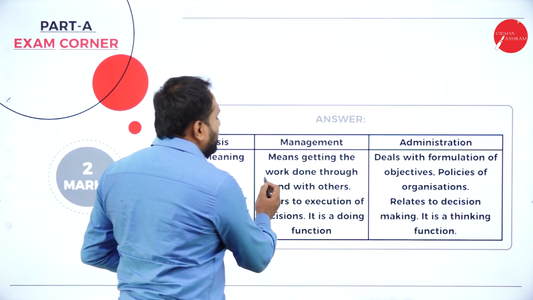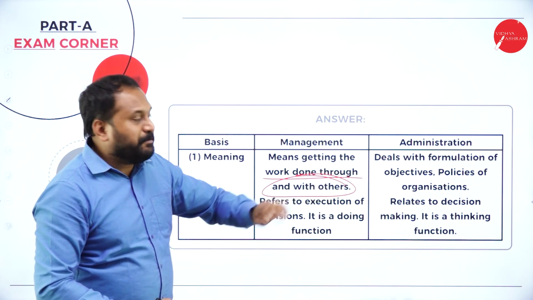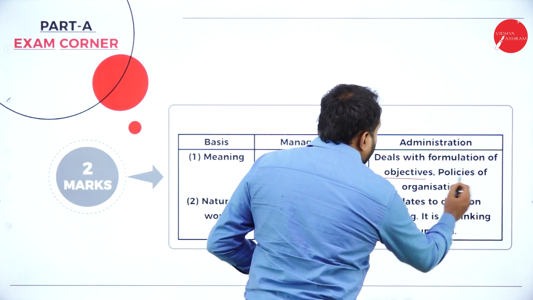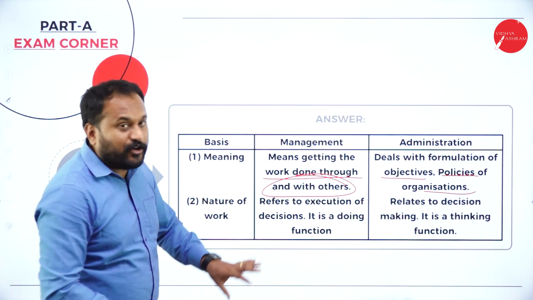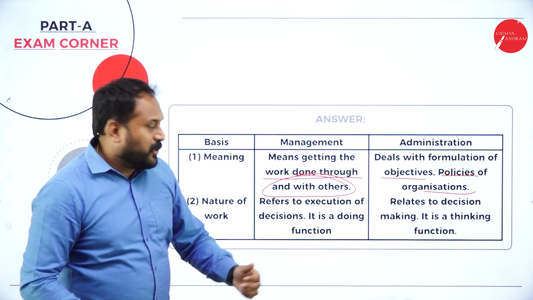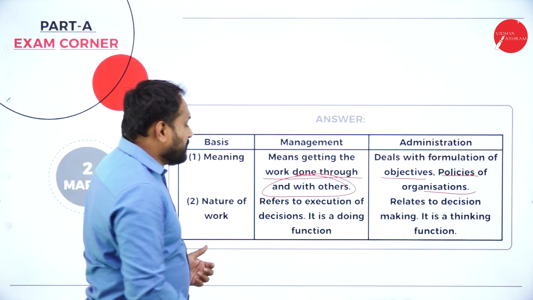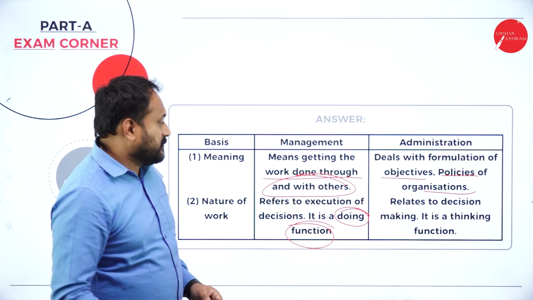Getting the work done through and with others. Whereas administration deals with formulation of objectives and policies of the organization. When it comes to the nature of work, management refers to execution. That means you are supposed to do the work here. Execution of decisions, it is a doing function.